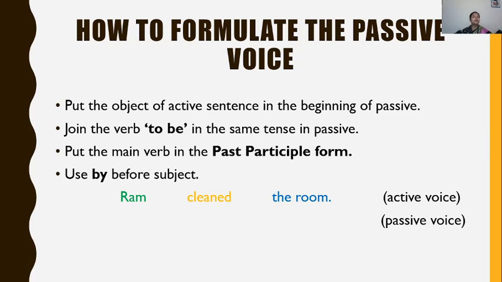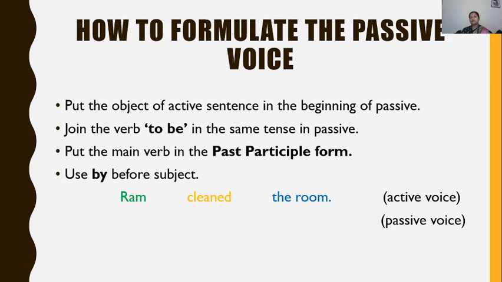Cleared? Now the fourth and the last step in the formation is to use by before the subject. It means the subject that becomes the object of passive, we join it with by. Clear? So once again I repeat all the 4 steps. The first step is to put the object of the active sentence in the beginning of passive. Join the verb to be in the same tense in passive. Put the main verb in the past participle form. And the last step is to use by before the subject.